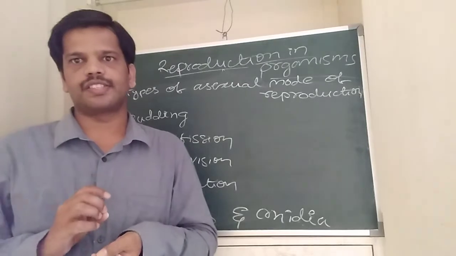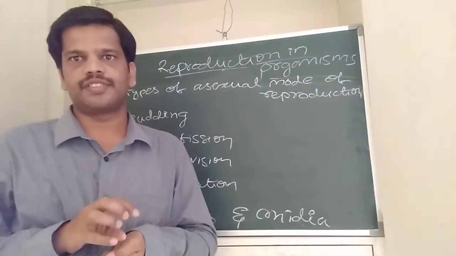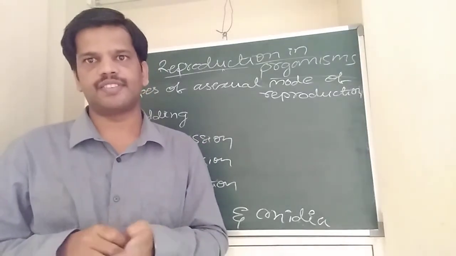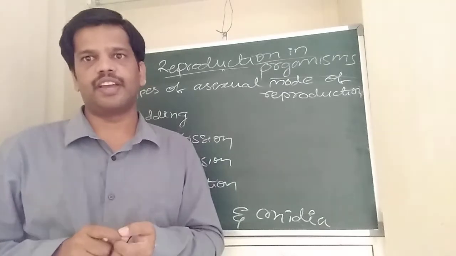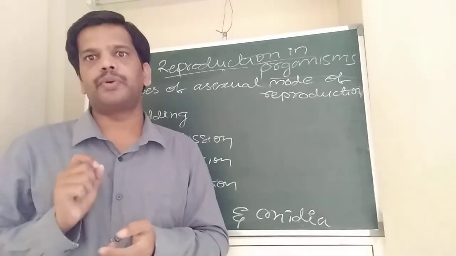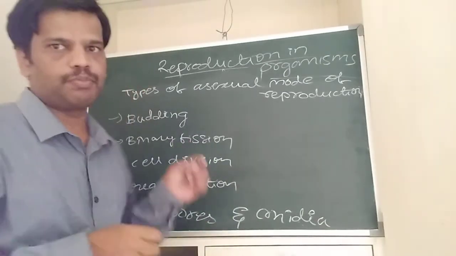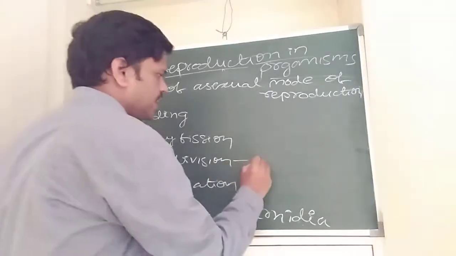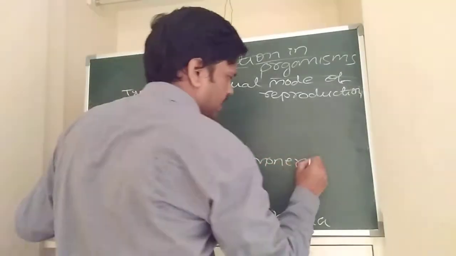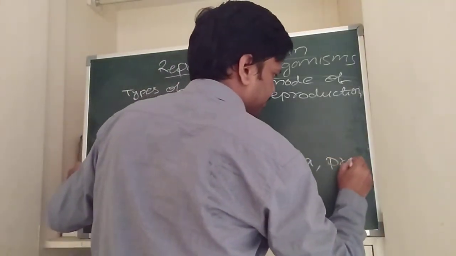Okay, what is cell division? For example, if you see the Monera and Protista organisms, the single cell divides to give two individual daughter cells. The examples of cell division are Monera and Protista.